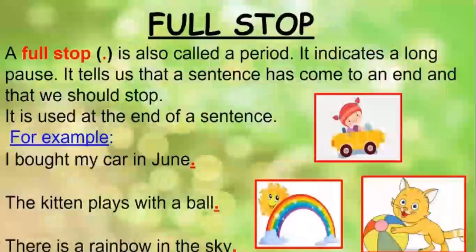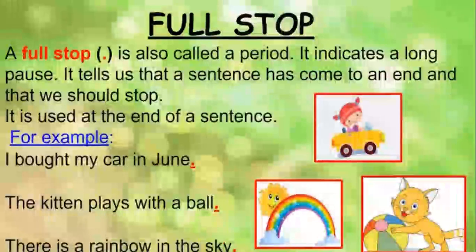Okay. Next, full stop. A full stop is also called a period, and it indicates a long pause. It tells us that a sentence has come to an end and that we should stop. It is used at the end of a sentence. For example, I bought my car in June. The kitten plays with a ball. There is a rainbow in the sky.